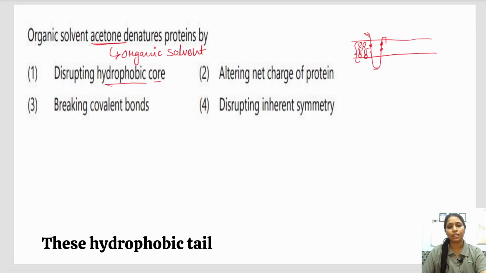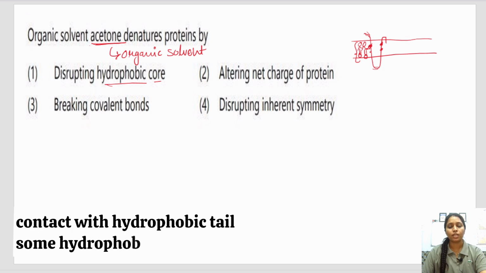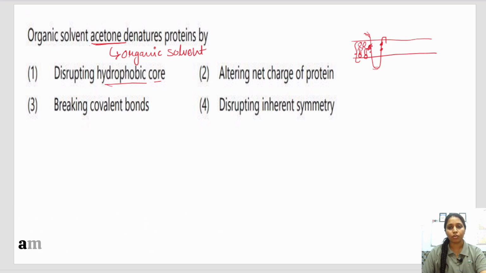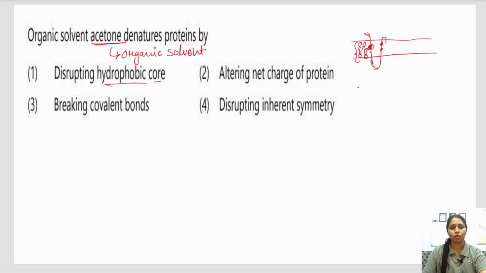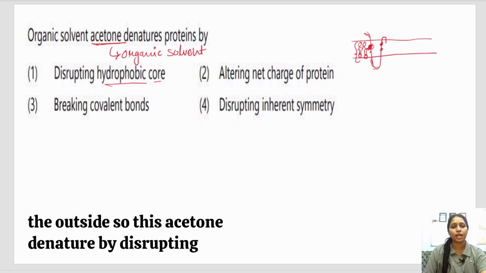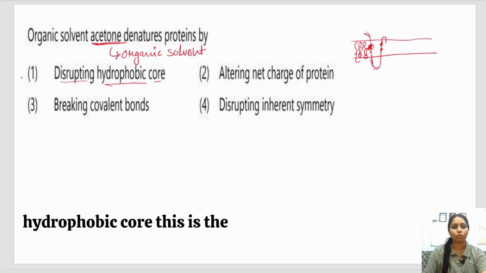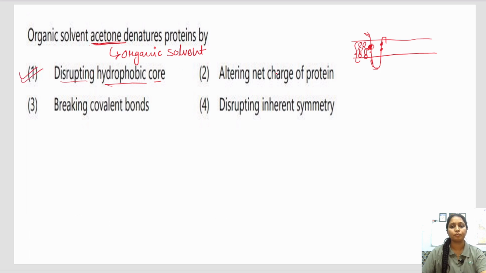These hydrophobic tails contact with hydrophobic tails, some hydrophobic amino acids are buried inside and hydrophilic amino acids are exposed to the outside. So acetone denatures by disrupting the hydrophobic core. This is the correct answer.